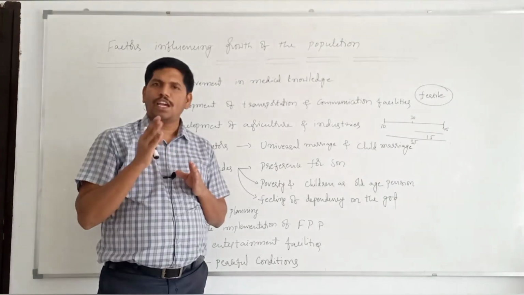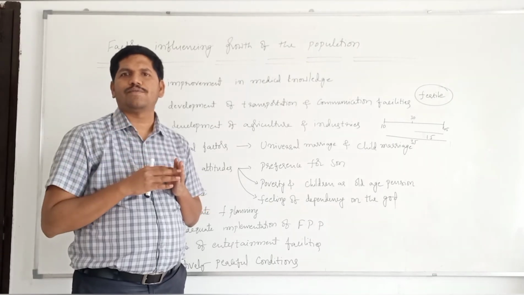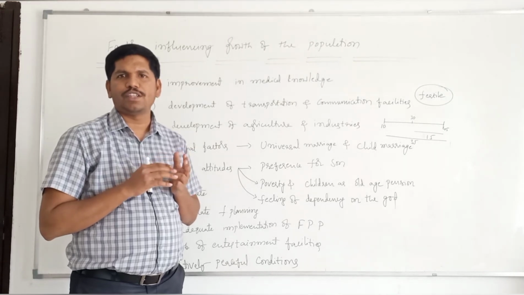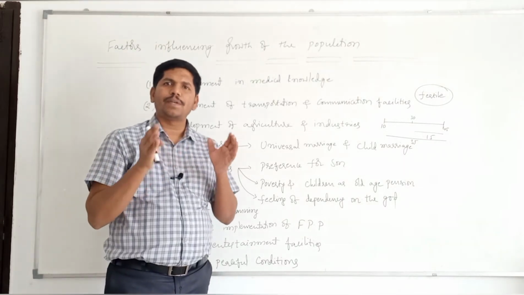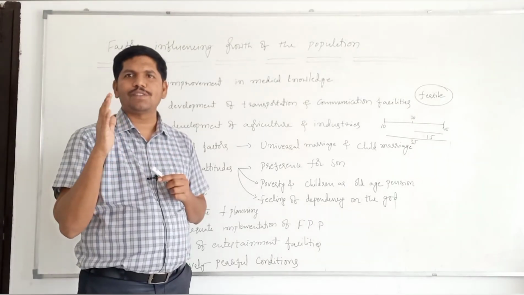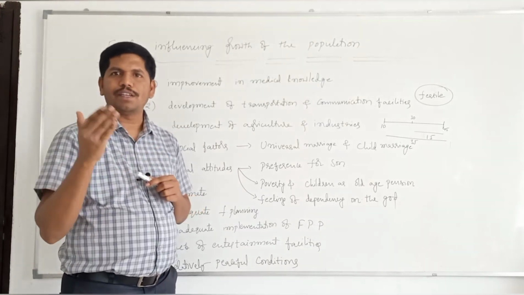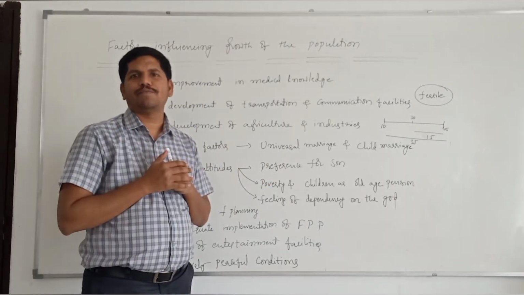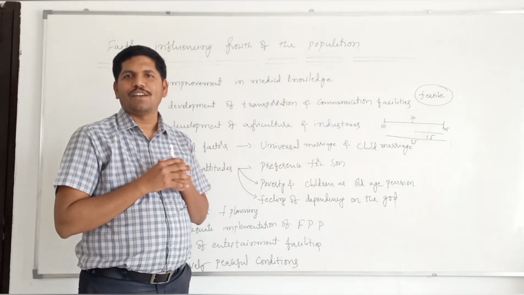At the same time, in the lower socioeconomic category, they don't bother about the rearing of the children. They won't give much emphasis on providing quality education, quality food, good dress. That's why the cost of bringing up a child is less. But because of the children, there will be more benefits. Because they don't bother about sending the children to school, they send the children to work, so that the income earned by the children supplements the income earned by the parents. That's why if they produce more children, there is very little expenditure for them, but there will be more income.